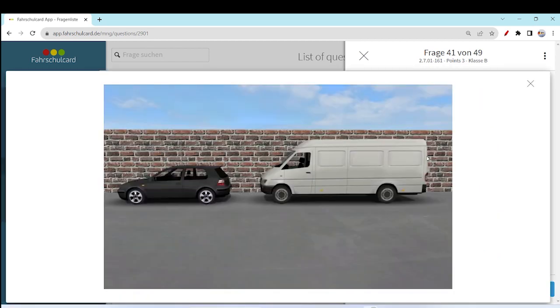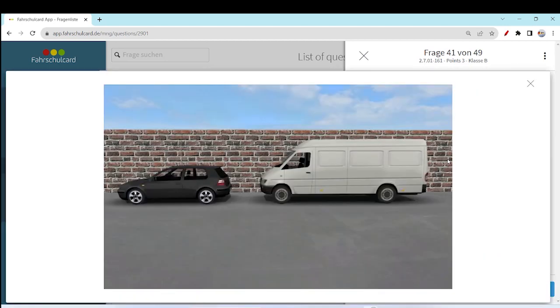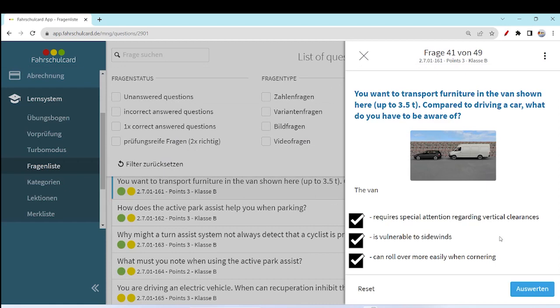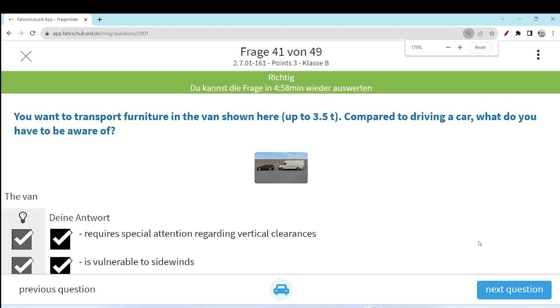The contact area of this van is much more as compared to a car, so more air will hit the sides and the wind effect will be more. This option is also clear. It can roll over more easily when cornering. A big weight, big car, big size, and big cornering radius means it can easily roll over when cornering. So all three options are very clear and correct.